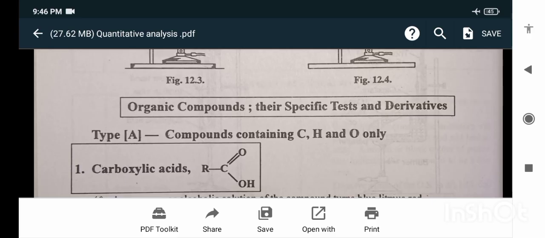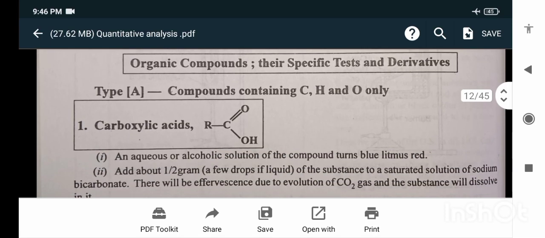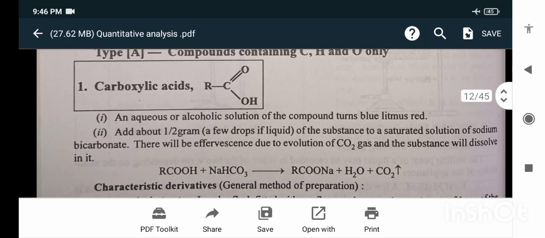Organic compounds and their specific tests and derivatives. Compounds containing carbon, hydrogen, and oxygen only. Carboxylic acid test. An aqueous or alcoholic solution of the compound turns blue litmus red. Add about 1 to 2 grams, or a few drops if liquid, of the substance to a saturated solution of sodium bicarbonate. There will be an effervescence due to evolution of CO2 gas and the substance will dissolve in it.